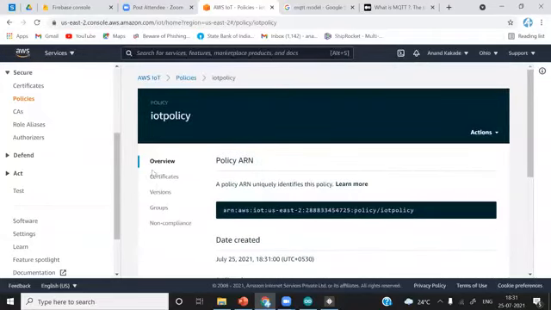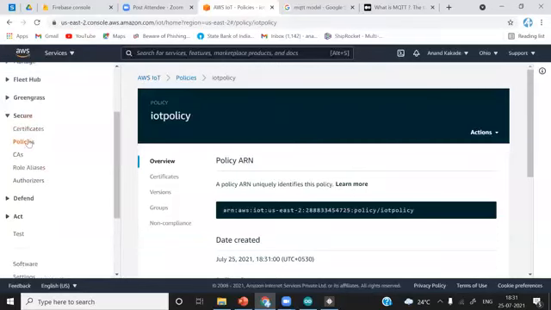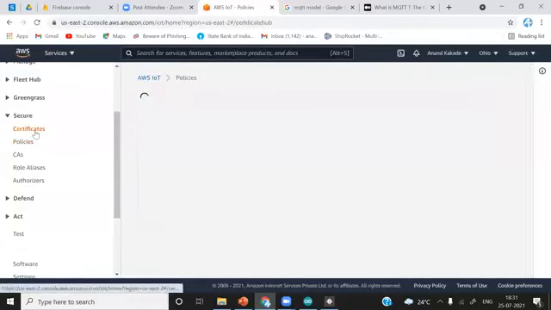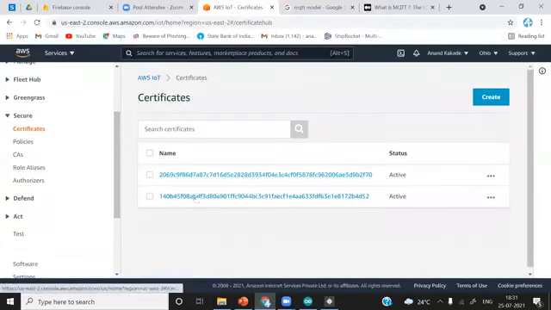Now, after creating the policy, you have to attach this policy to the certificate. You can see how many steps are involved in AWS IoT. There are so many steps relative to Firebase. To which certificate? To this certificate.